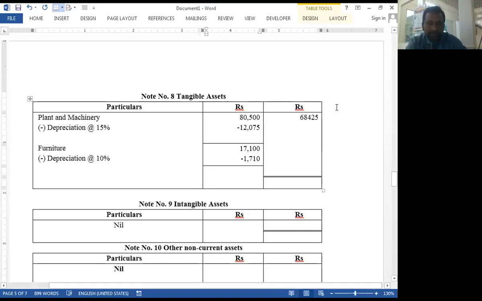The rest amount is 17,100 minus 1,710, 15,390. Okay. And now the amount of depreciation is transferred to depreciation and amortization.